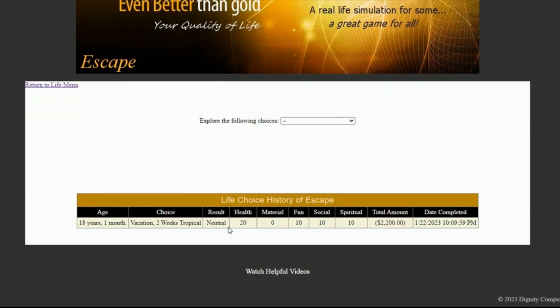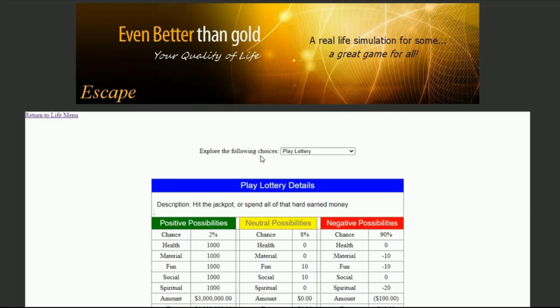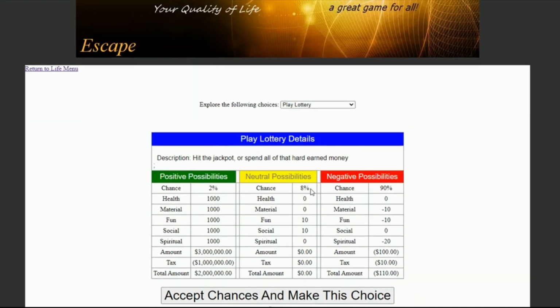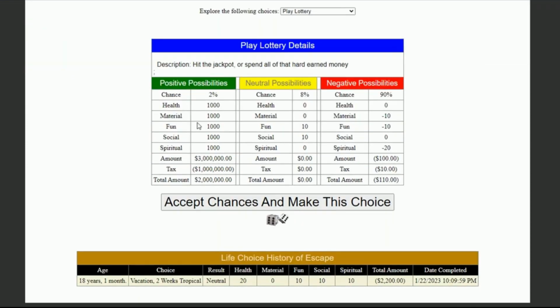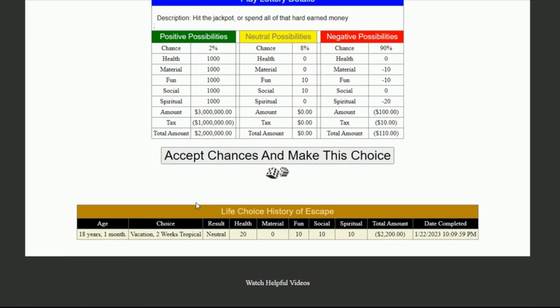Some choices are more risky than others, but have amazing possibilities if you hit the jackpot. If you're a community owner, you can add and edit options for Escape by clicking on the Settings button.